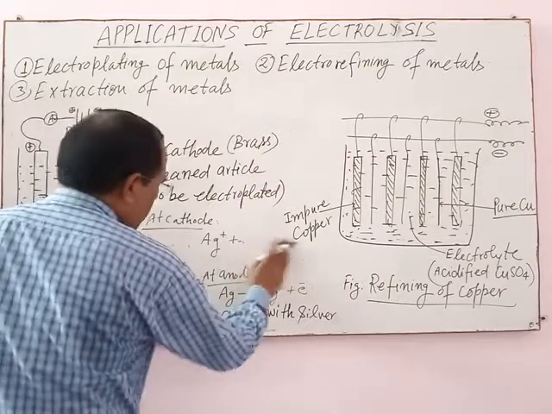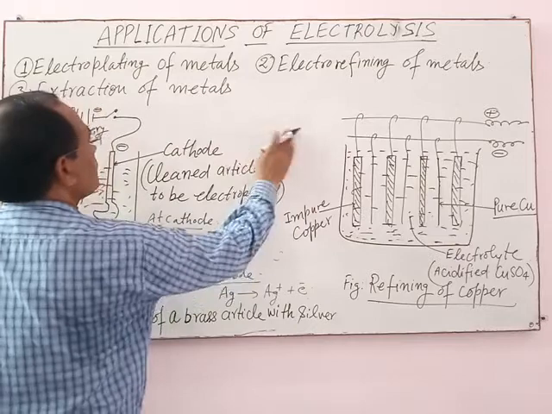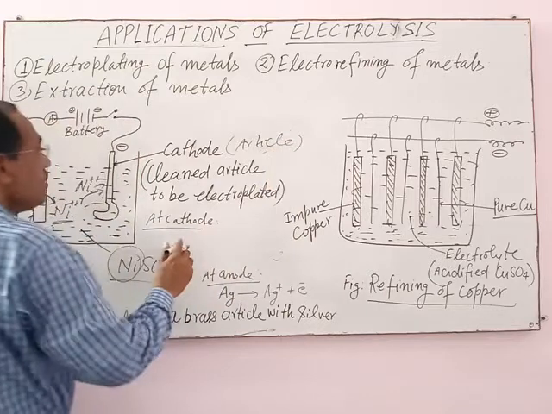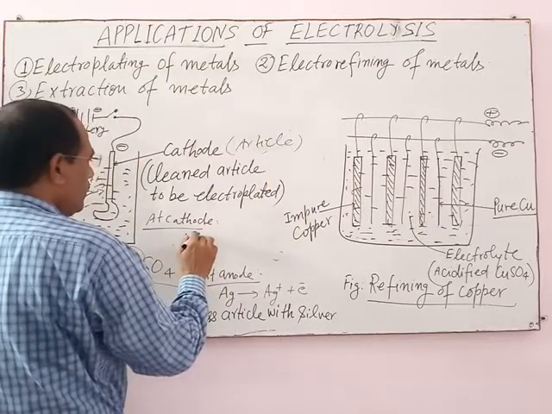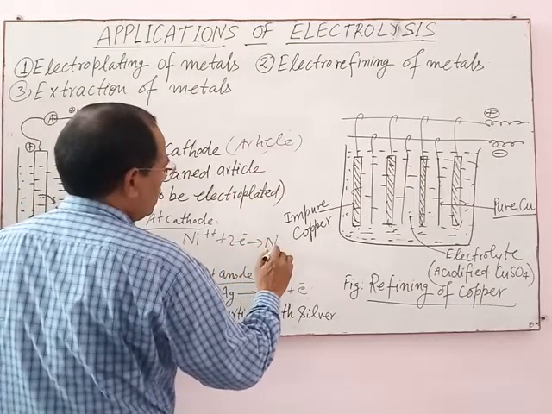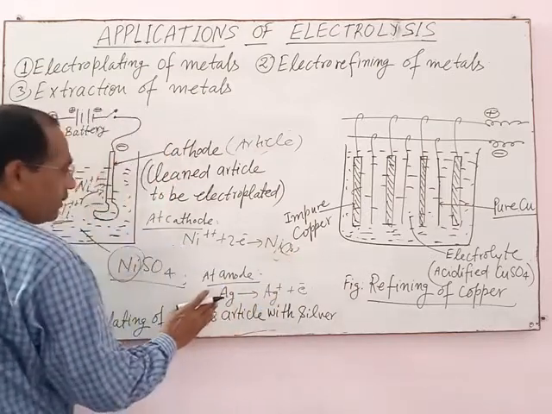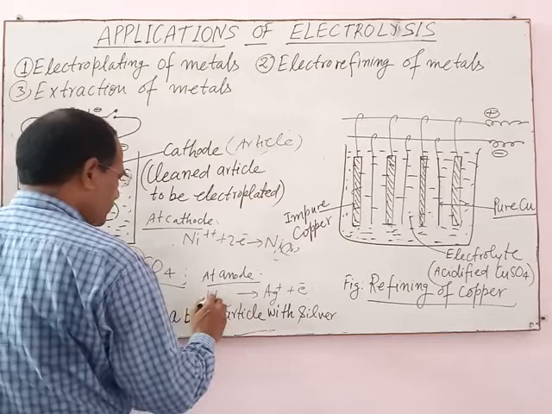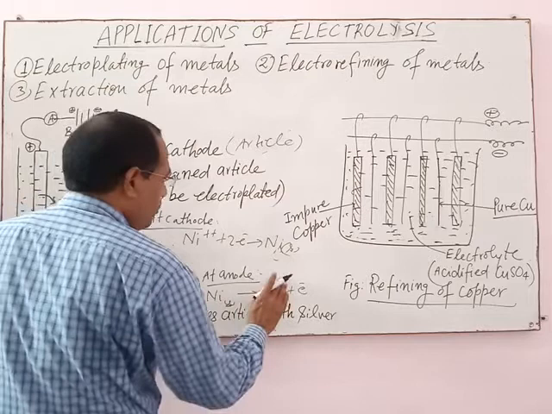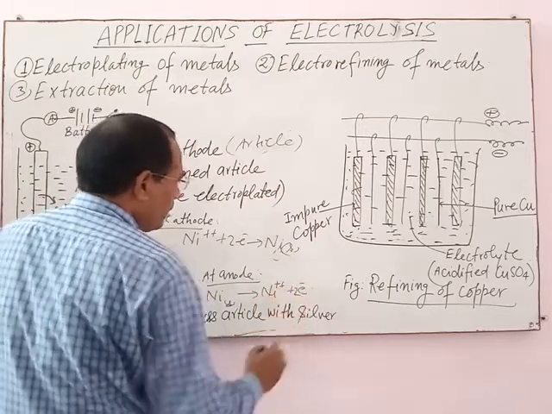The reaction taking place in this case: Ni2+ takes 2 electrons, gives nickel solid, and at anode, nickel solid forms nickel ion with the loss of 2 electrons.